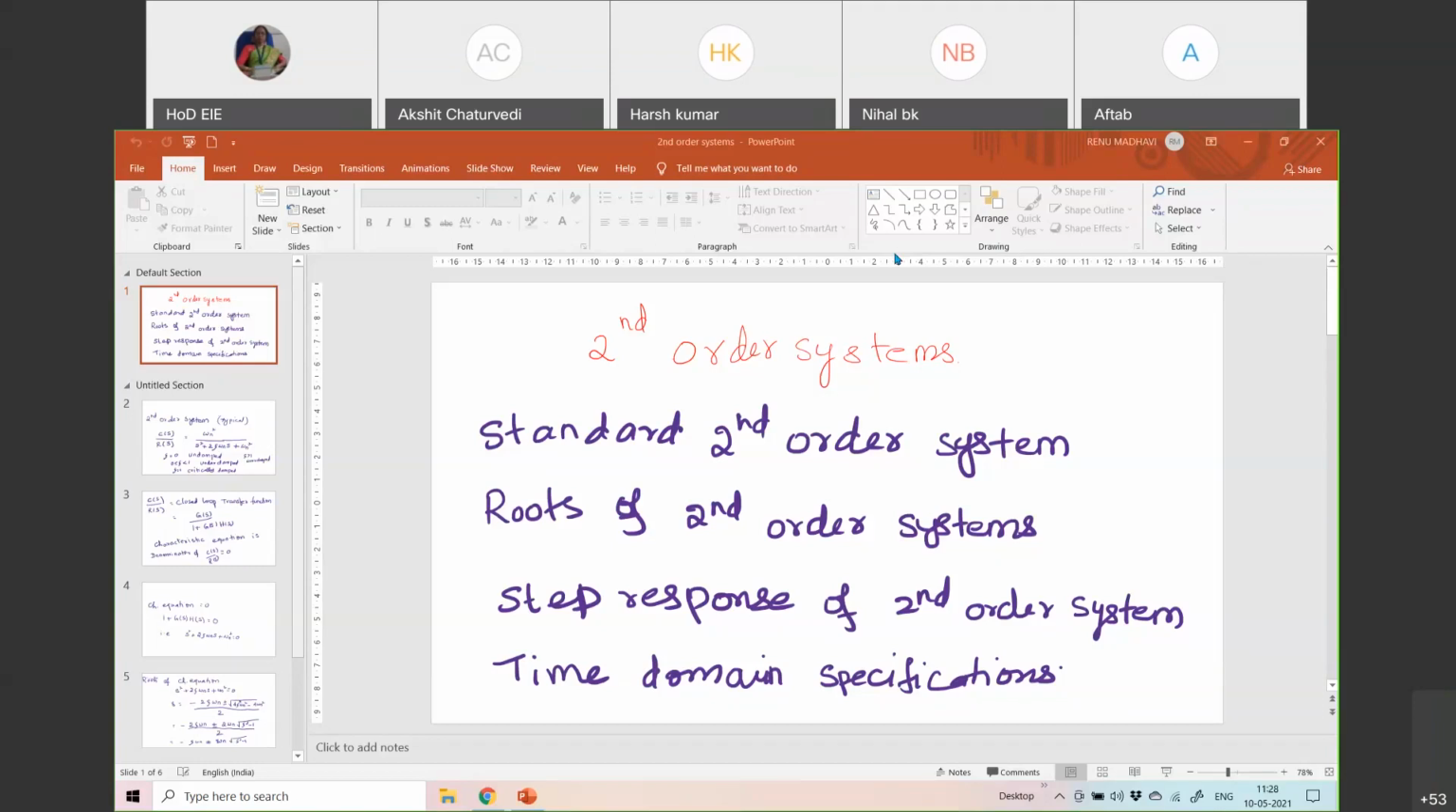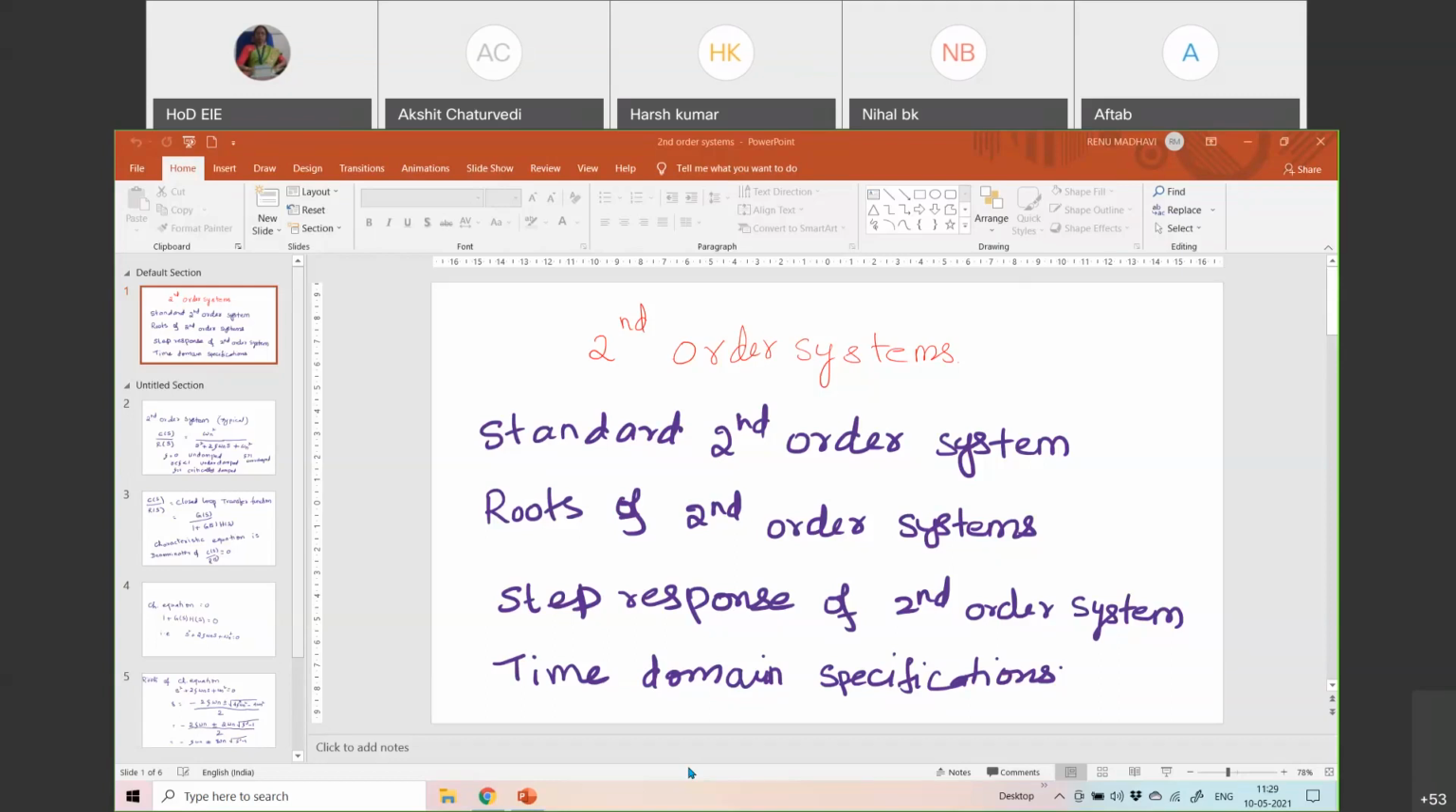Now coming to the second order system. Generally, when we are talking about a second order system, we should know the standard format of a second order system. So in this class, we are going to see the standard second order system transfer function. Then what are the roots of the second order system, and what is the nature of the roots for various damping? Then what is the step response of a second order system? And then what are the time domain specifications? These are the four points that we are going to discuss today.